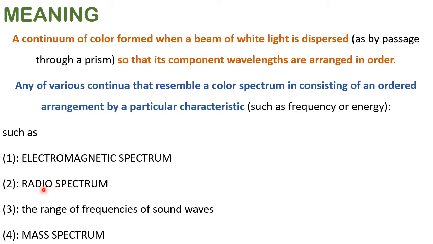They come under the category radio spectrum. The range of frequencies of sound waves, some are noise, some are music, some are soothing. Depending upon the frequency of a sound wave, there also we can classify them in a spectrum. They are called the spectrum of sound waves, mass spectrum.